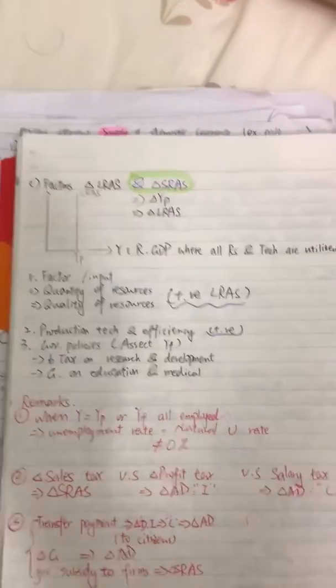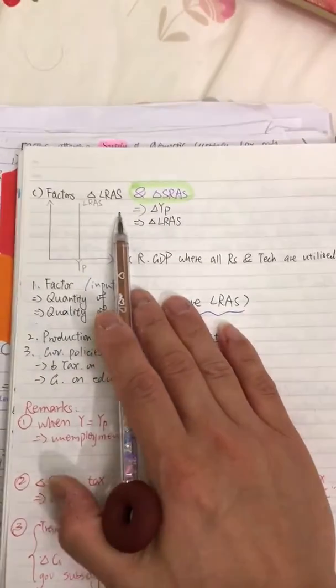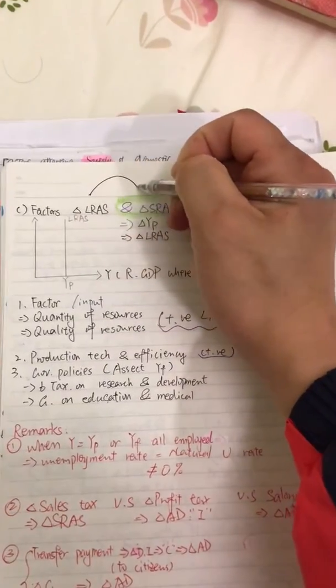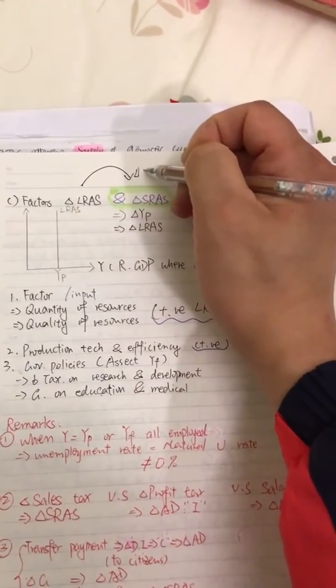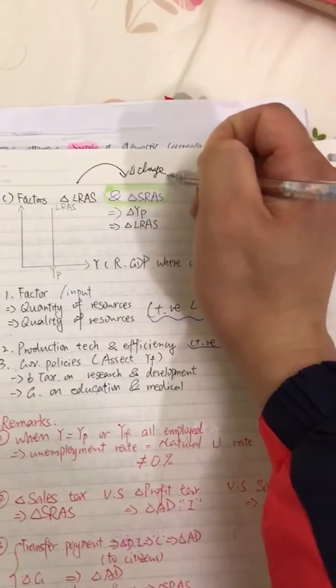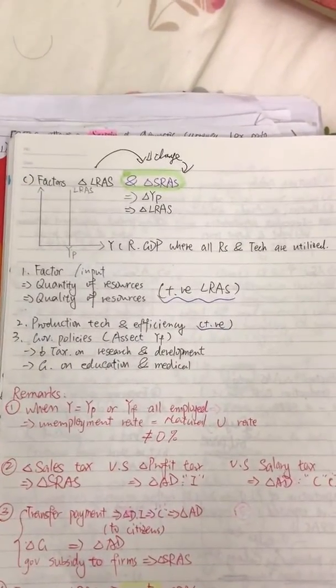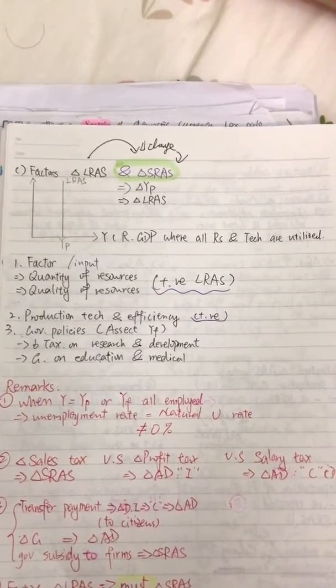So what are the factors that change the long run AS? Basically, when the long run AS changes, at the same time it will also change the short run AS. Because when the long run AS changes, that means in a short time the short run AS will also move.